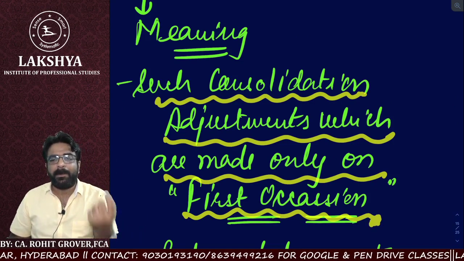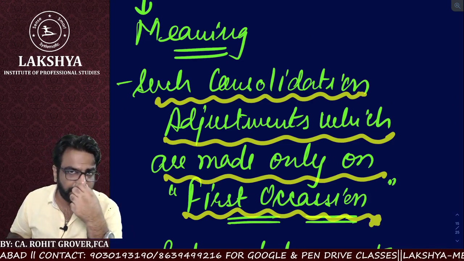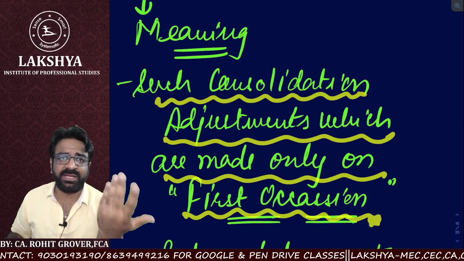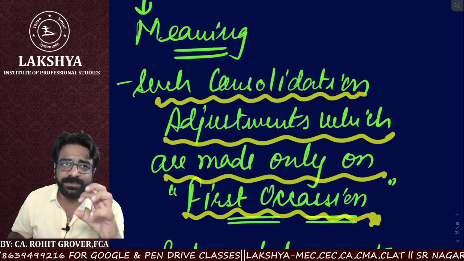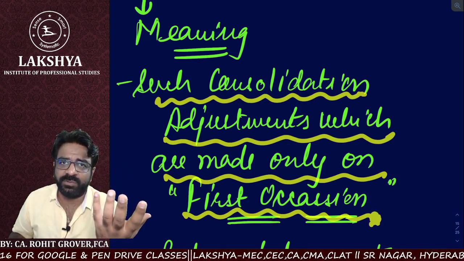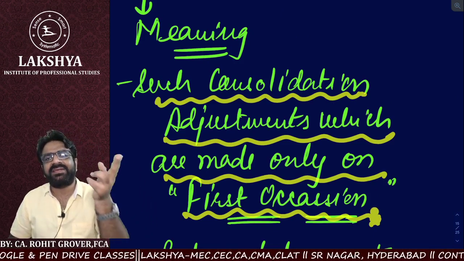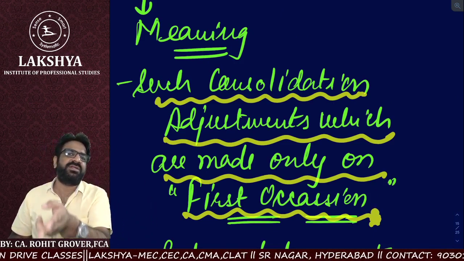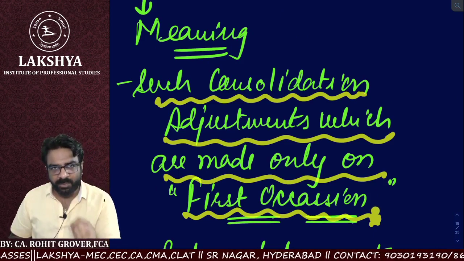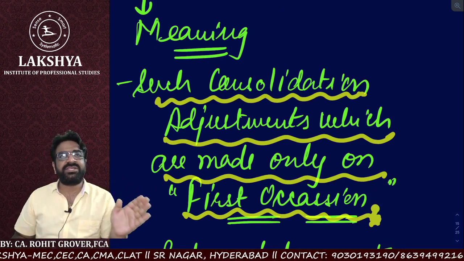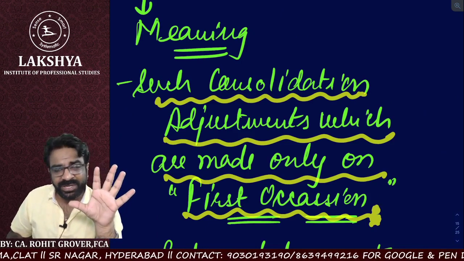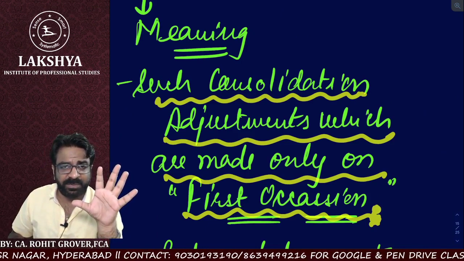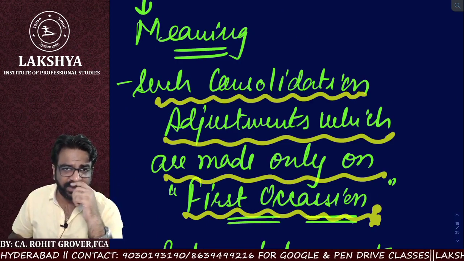Are you getting the point? But let me ask you something very simple. Suppose changes have taken place over a period of time. If any subsequent changes have taken place, then again permanent consolidation applies. Let me give you an example. Up to the financial year 2019-20, I had 5 subsidiaries. Did I do the permanent consolidation adjustment for the first time in 2019-20?